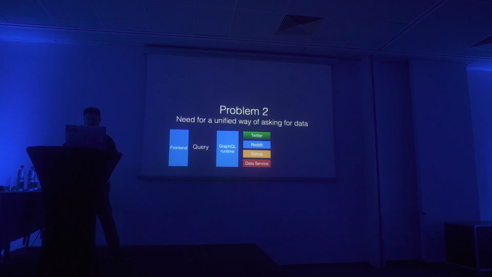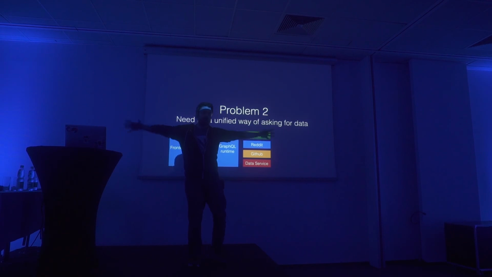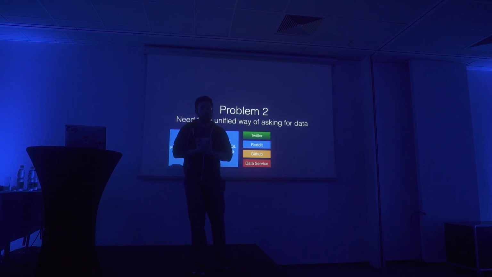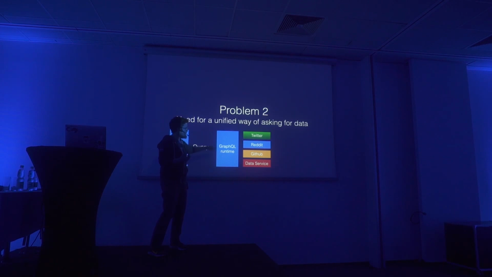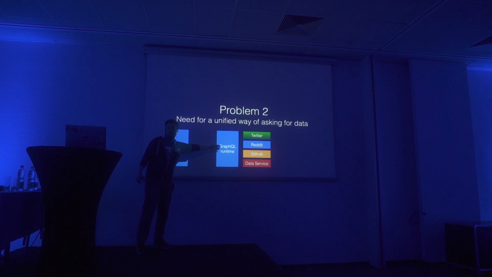And of course, we got a problem here that says, we have different kinds of sources. We are coming from Twitter. We want to query Twitter, or Reddit, or GitHub, or some kind of data service somewhere out there. And we want to unify, we want to aggregate all of those data calls into one. So for that reason, GraphQL and its runtime is a very good candidate to try to bind together all of those different data sources. And of course, once we've done that, we just need to have a front end that does a query once.